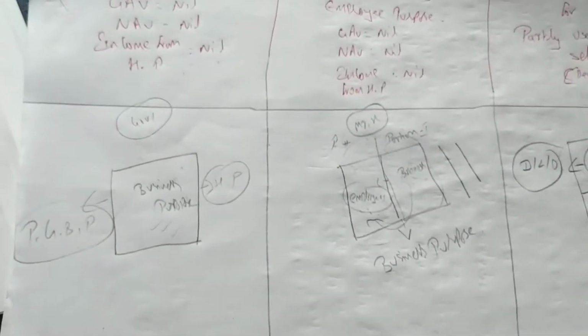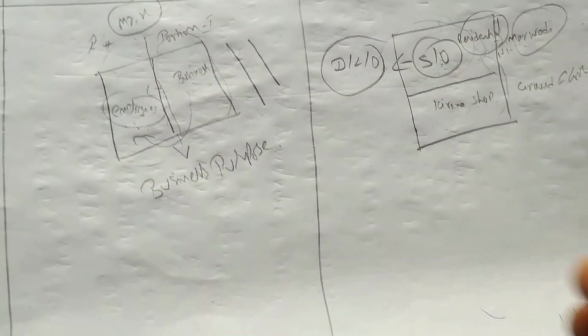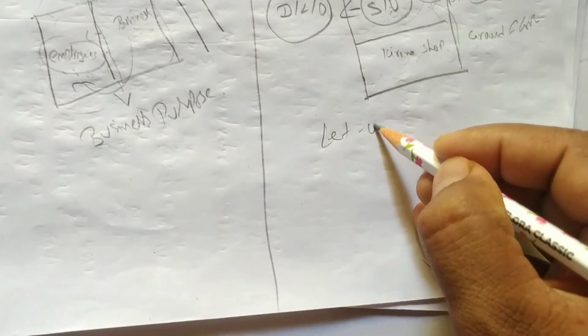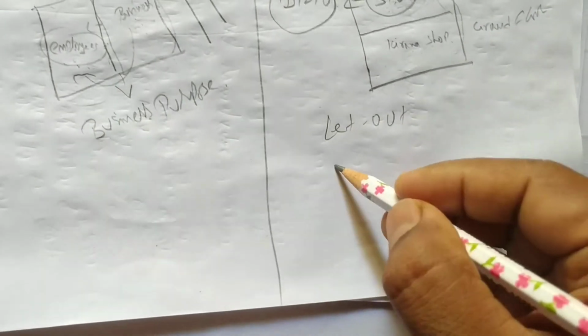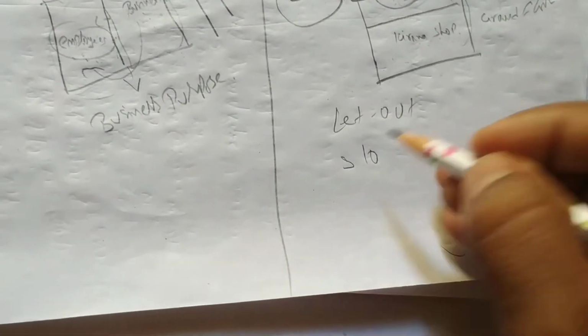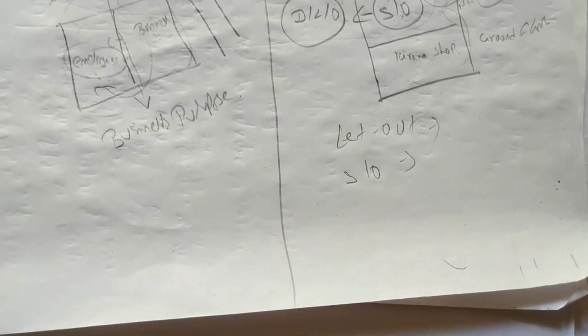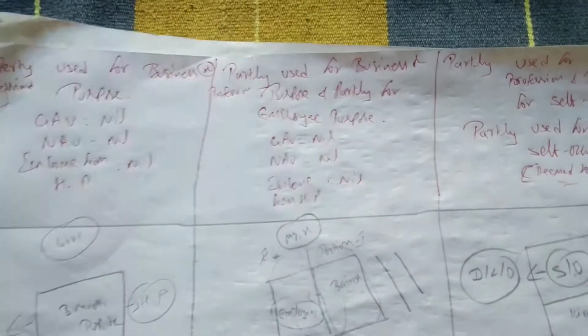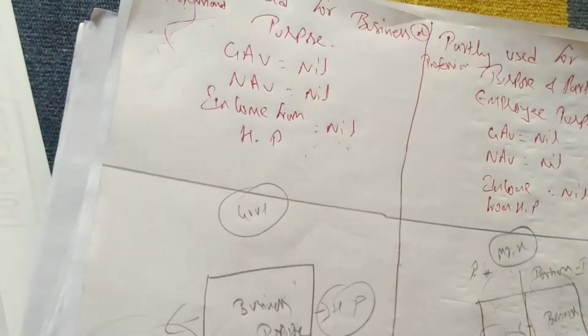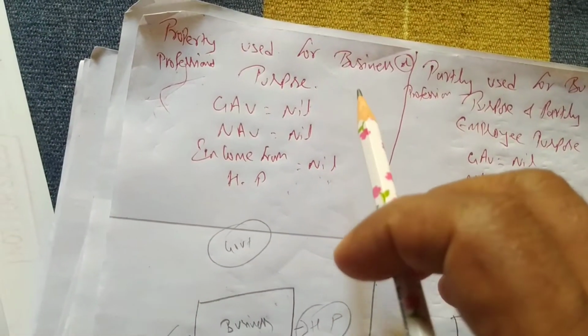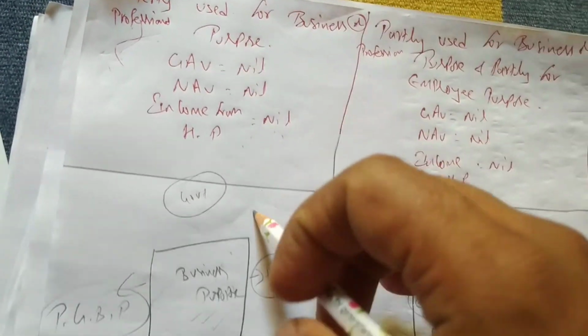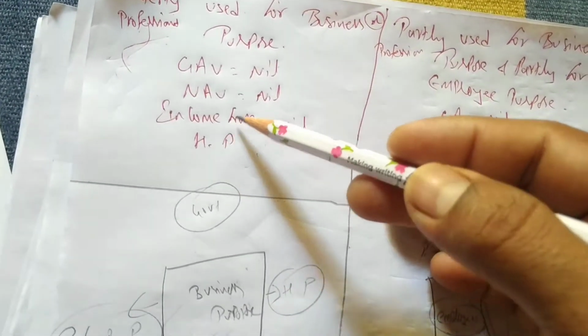So we have problems on this. We know how to do the calculation of let out property, and we know self-occupied also. Let us do one problem on this. It's very easy. First we have seen, if any property owner uses the house property for business or professional purpose, in that case we can directly say income from house property is nil.